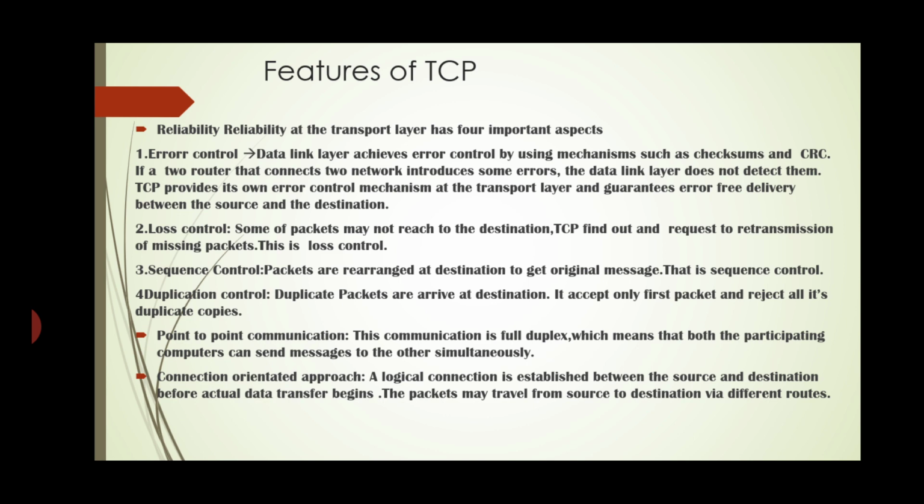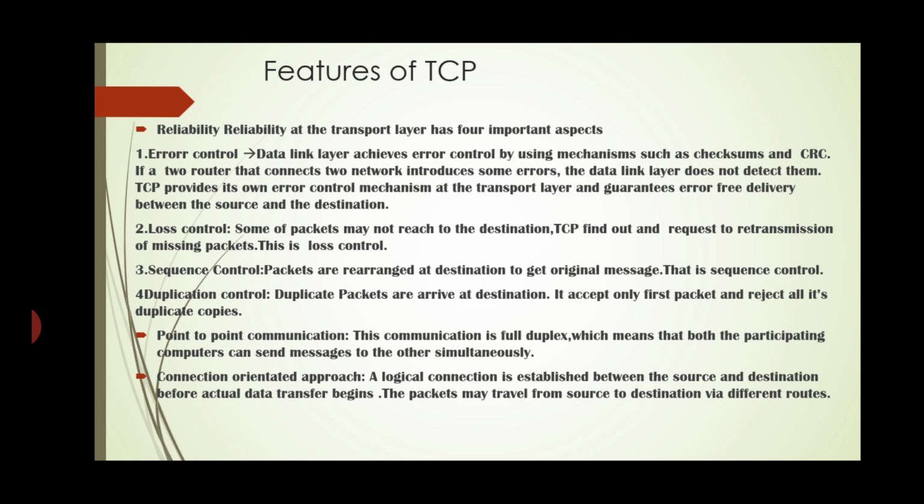Third is sequence control. Packets are rearranged at the destination to get the original message. This is sequence control. Fourth, duplication. Duplicate packets may arrive at the destination. It accepts only the first packet and rejects all remaining duplicate copies.